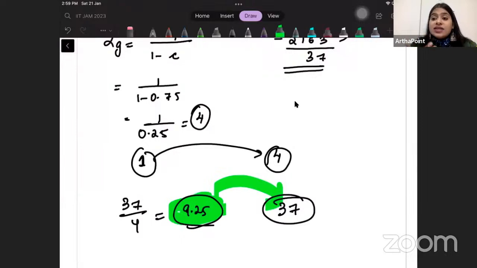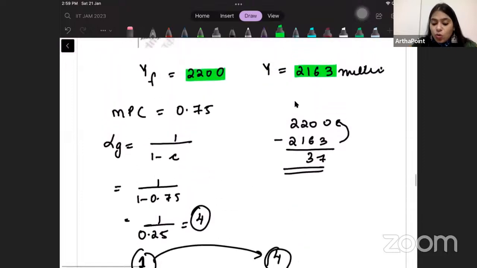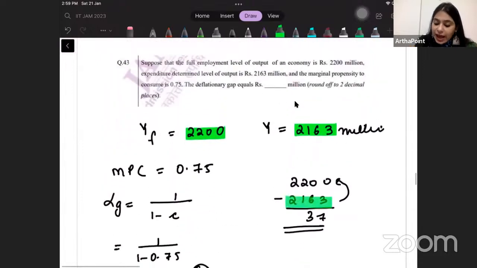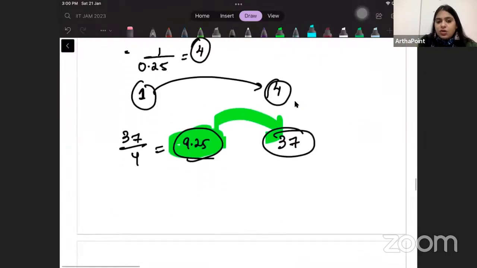You have to understand the concept that when you want to cover a particular gap in the economy, you don't have to spend that much money. Each rupee spent is going to multiply itself. So you just have to spend some money which after multiplication becomes this much. And how much should I be spending? Only this much. This is what I would be willing to spend.